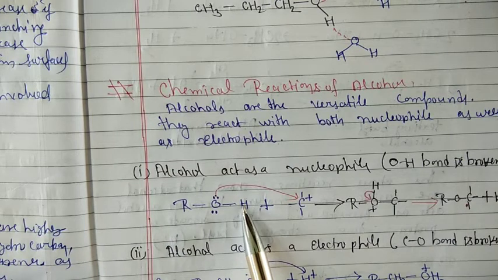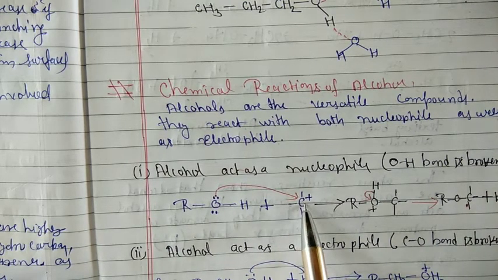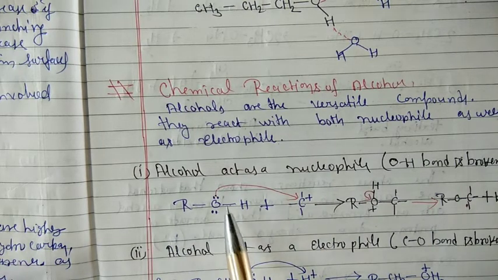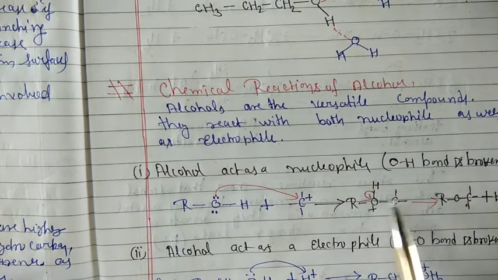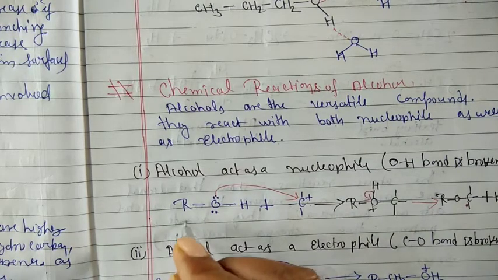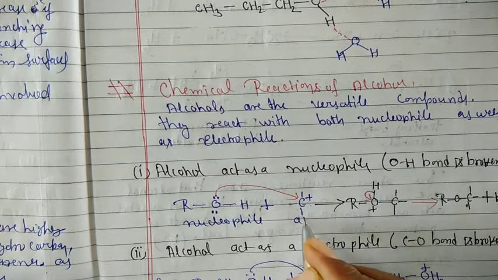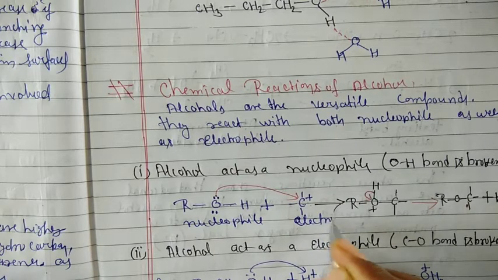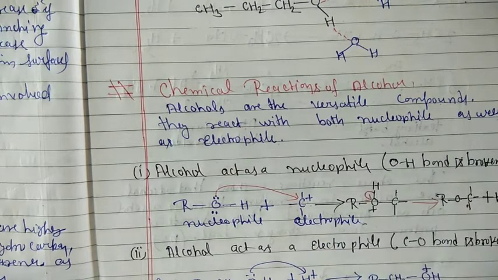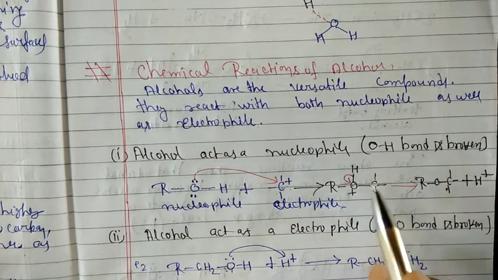ROH, this is the alcohol and this is the electrophile. The alcohol has two lone pairs of electrons, so one pair of electrons can be transferred to the electrophile to form R-O+-H-C. This is the electrophile and this is the nucleophile. So our compound will be formed, R-O+HC.